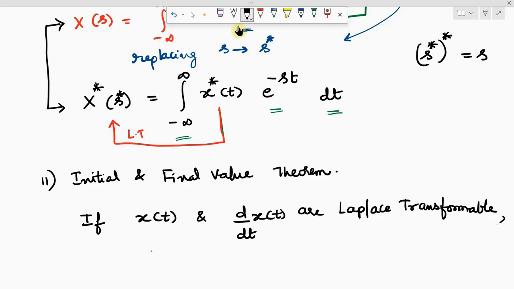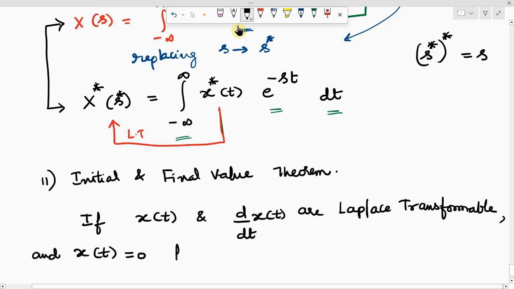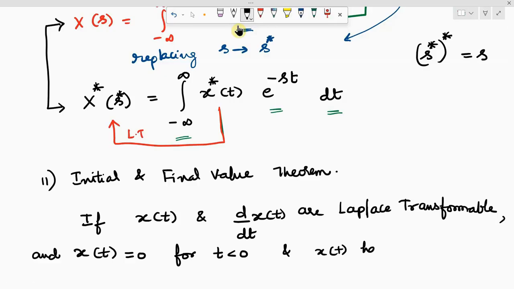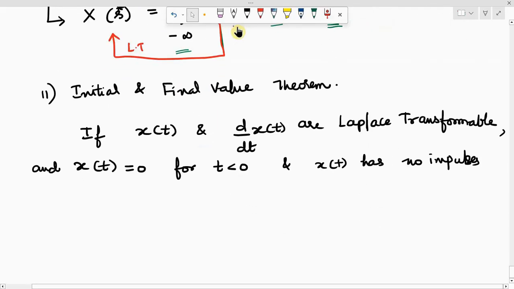Okay? So, continuation, and x of t is equal to 0 for t less than 0, and x of t has no impulses at the origin.